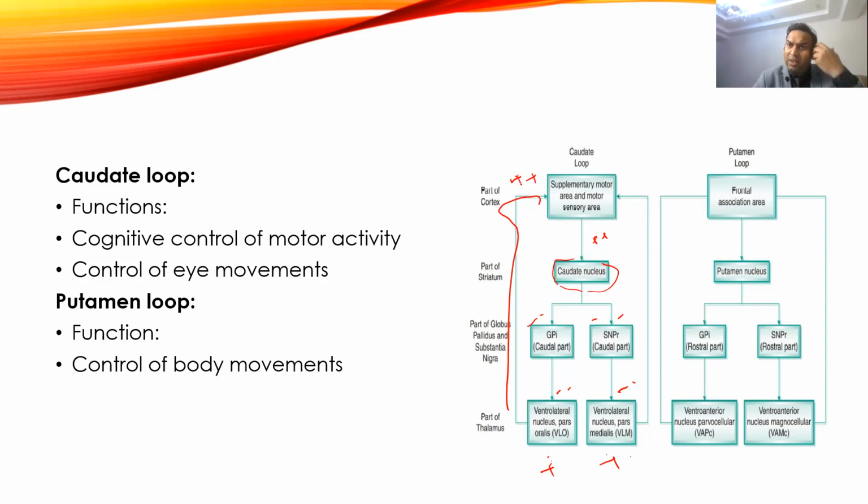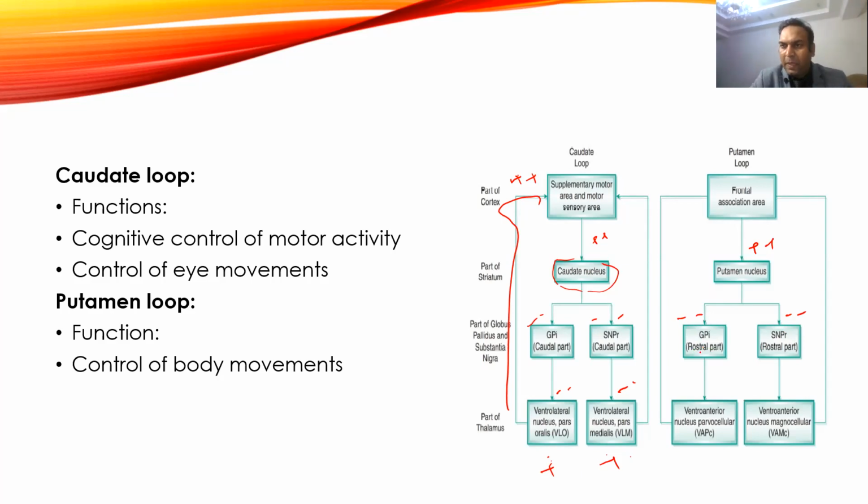These are more related to the conscious activity of voluntary movement, and also it involves the regulation of eye movement. Then come to the putamen. Putamen usually gets inputs directly from the frontal association area. These are usually excitatory type of neurons. Then from putamen it goes to the rostral parts of the globus pallidus and substantia nigra, which are usually inhibitory type of nuclear output.